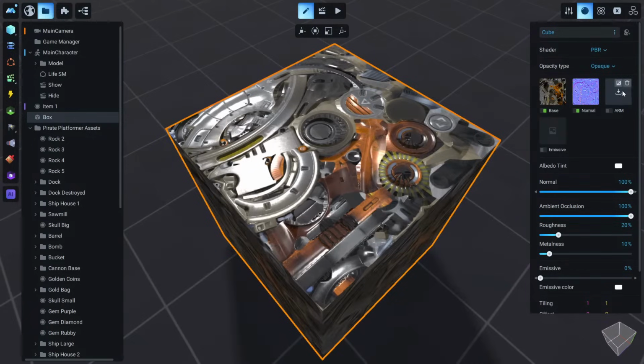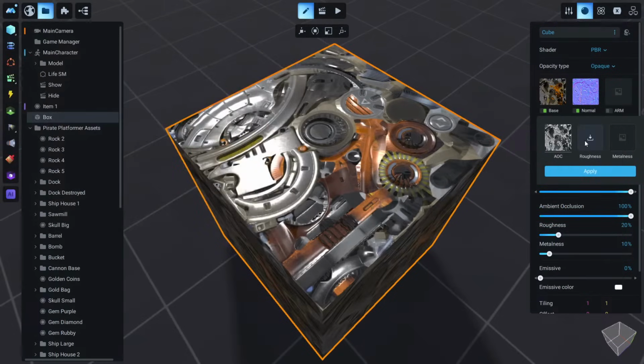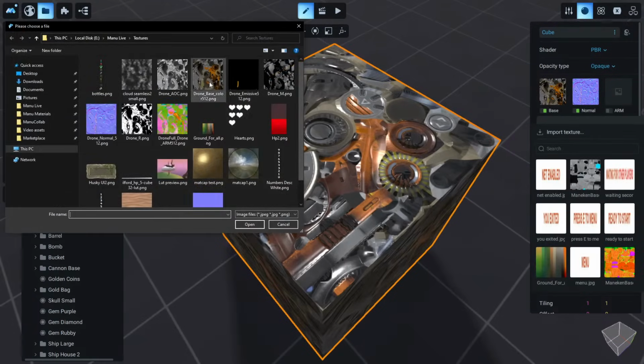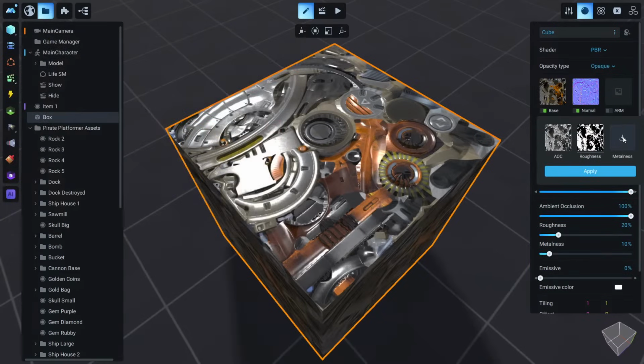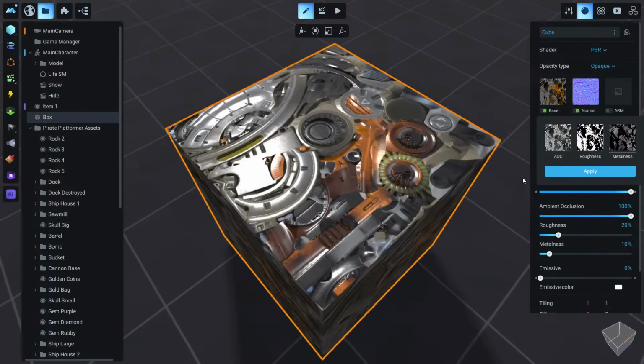And we can do this either by importing a ready texture, or again we can click this little arrow and go to ambient occlusion and import a texture for ambient occlusion, and import a texture for roughness, something like that, and import a texture for metalness. Most of these textures or models on the internet come with these roughness, metalness and ambient occlusion textures in them, so you don't have to find them.